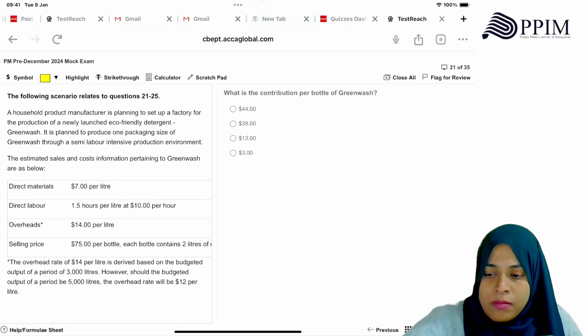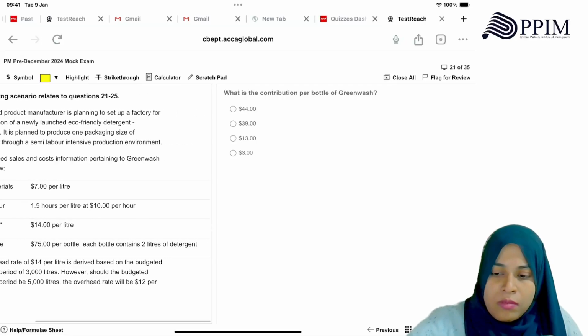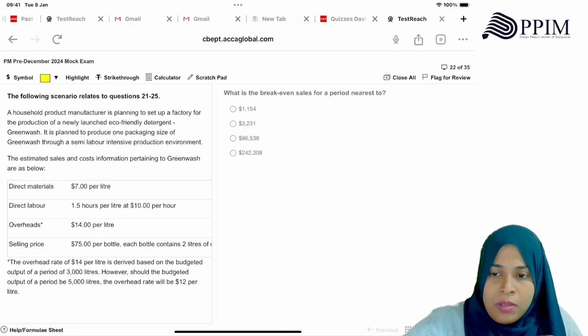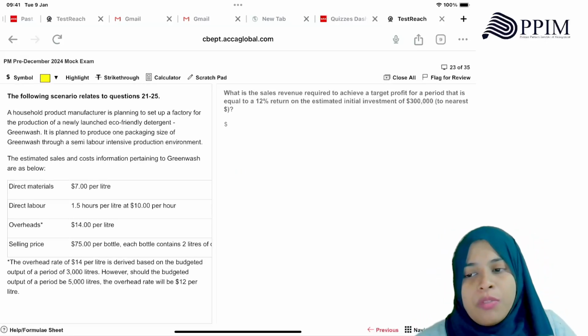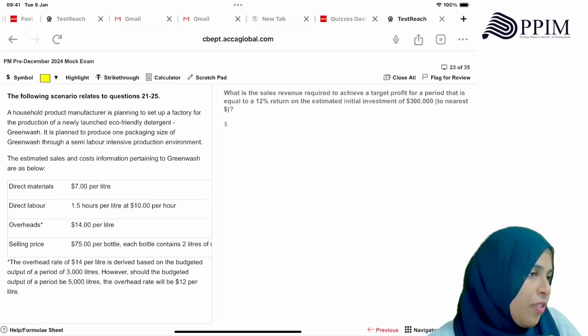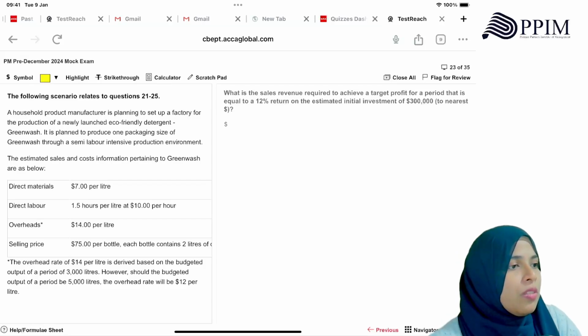Break even sales for the period. No, I got this. Sales revenue required to achieve a target profit that is equal to 12% return on the investment. So you have to find the target profit first, add that to fixed cost, divide by contribution. Yeah, I did that. Then?